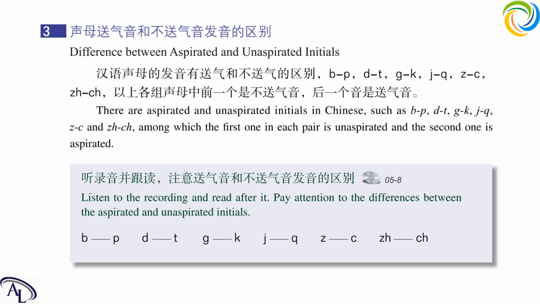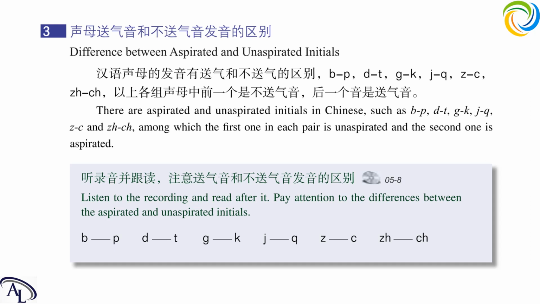For these groups of initials, the tongue position and the shape of the lips are all the same. The only difference is the air. One is soft and one is stronger. For unaspirated, the air is much more soft. And for the aspirated, the air is stronger.